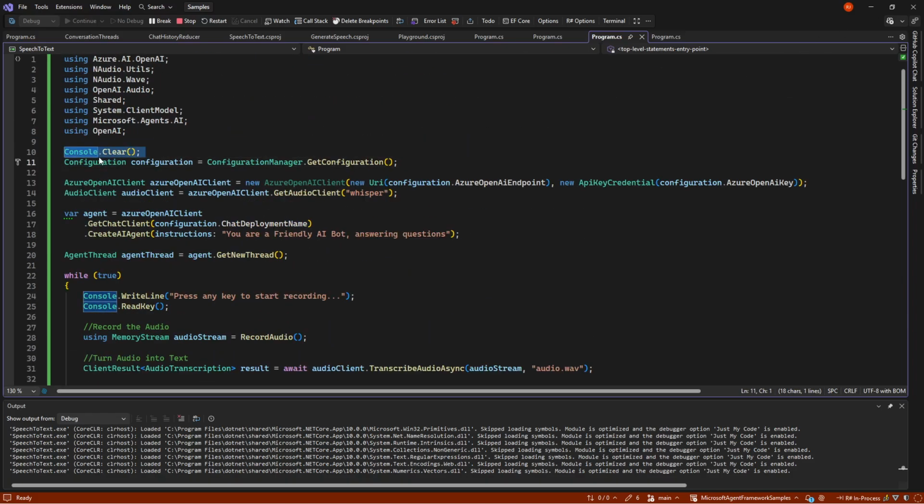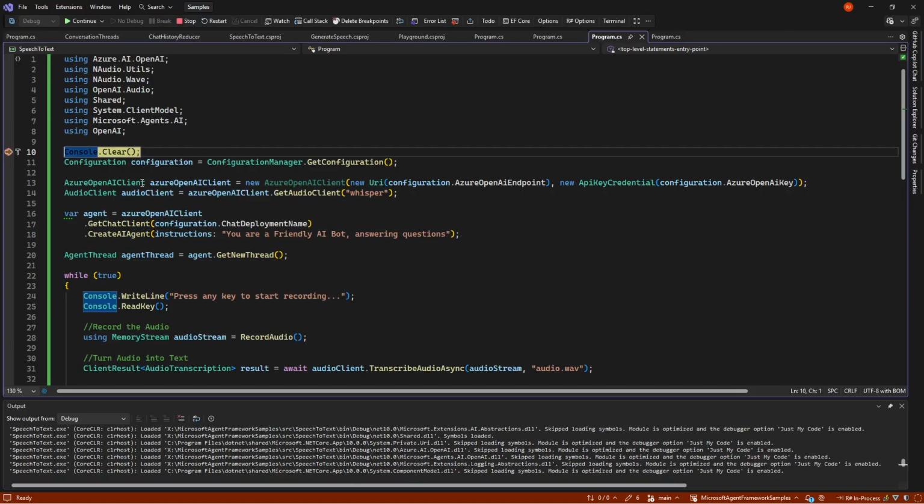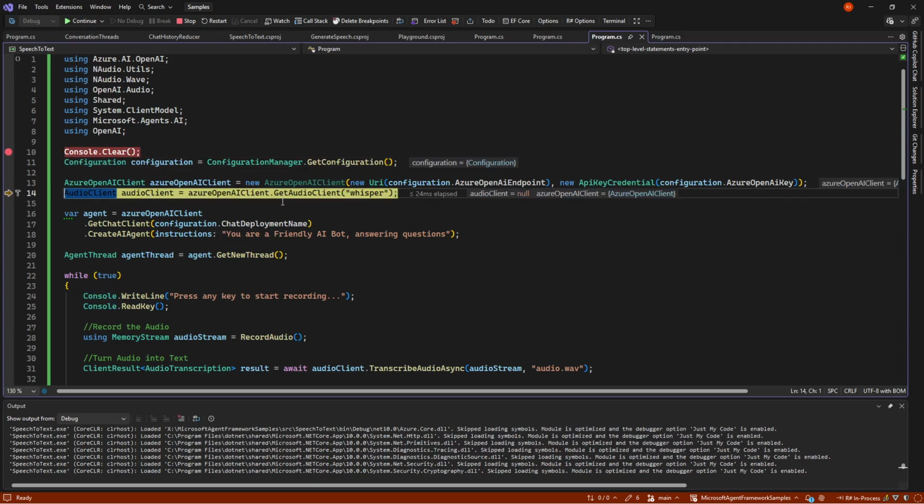So we do our normal things. Let's just run it like this so we can see. We do the normal thing, we get our configuration and we get our Azure OpenAI client or OpenAI client depending on what we need. And then we're getting the audio client of Azure OpenAI, and we're gonna grab what is called the Whisper model. Whisper model is this model that can, no matter what language you speak, figure it out and give it back as text.